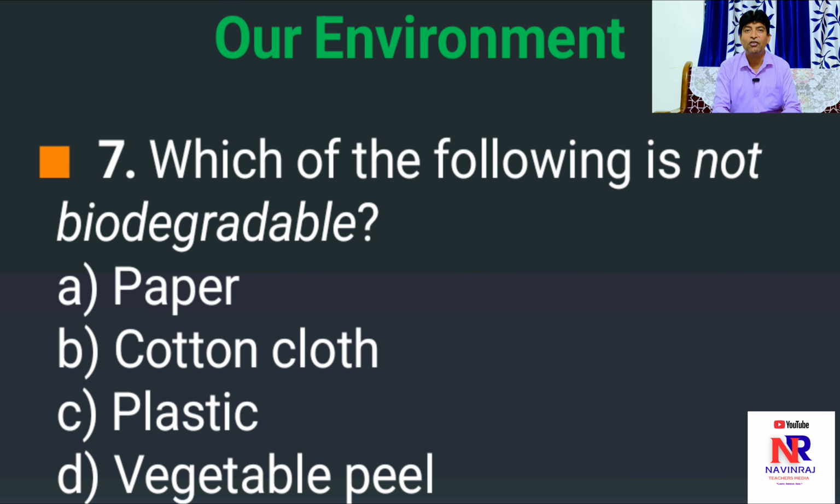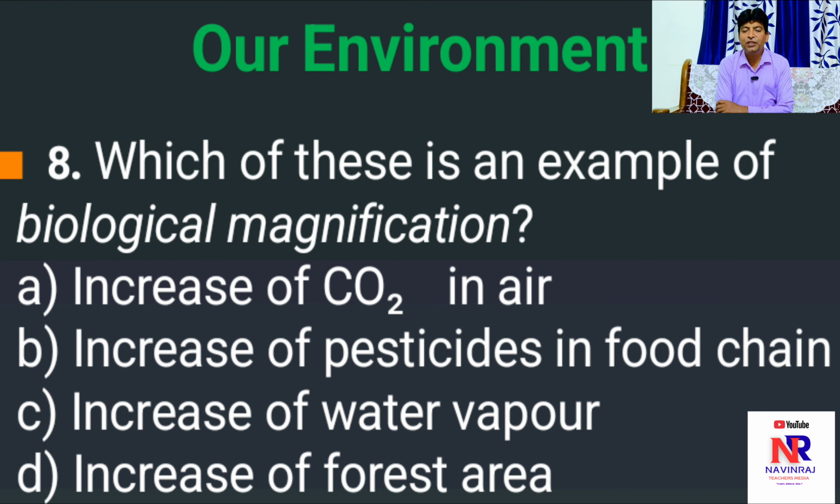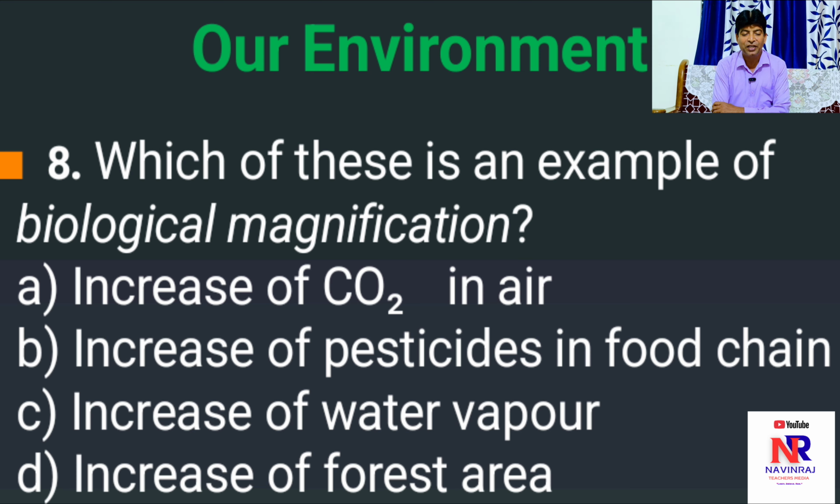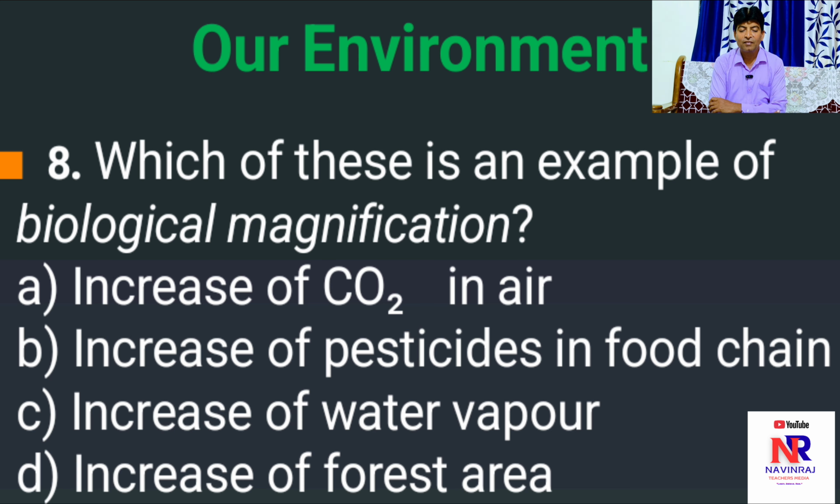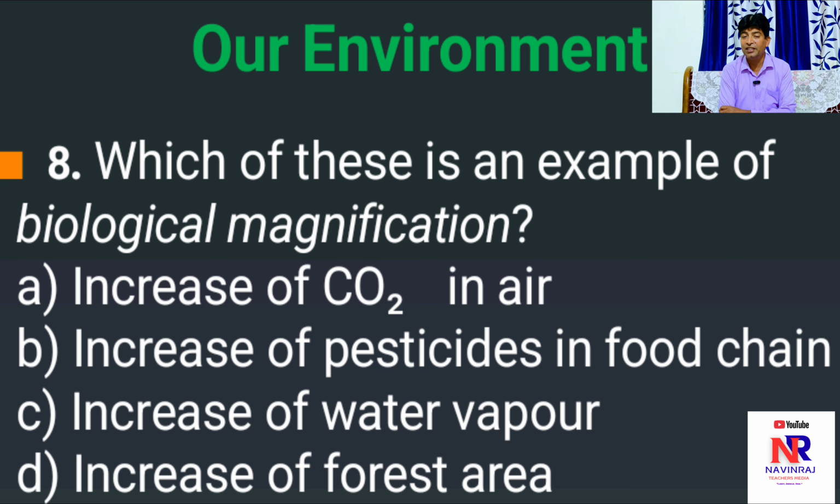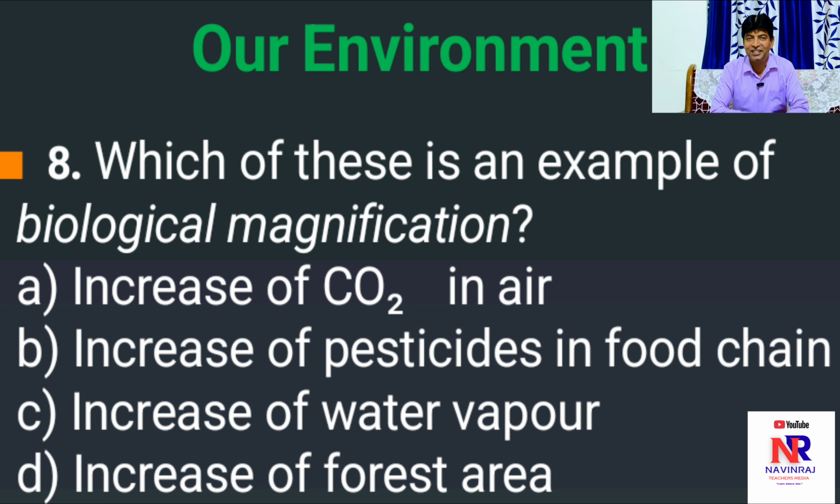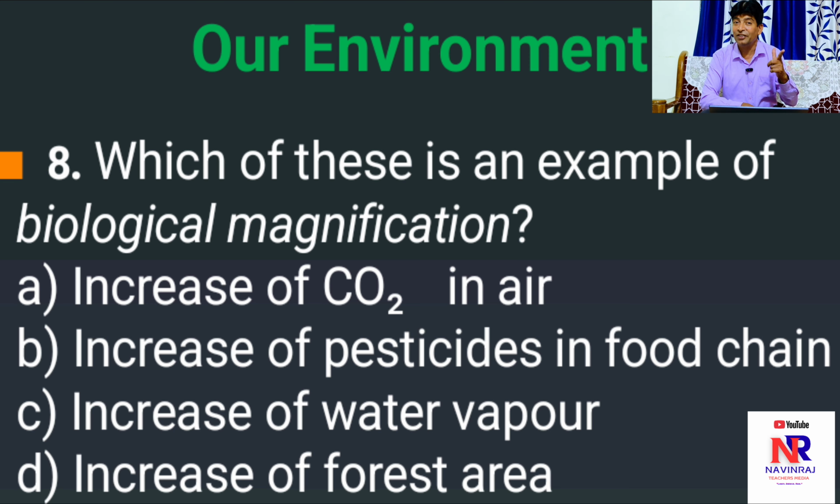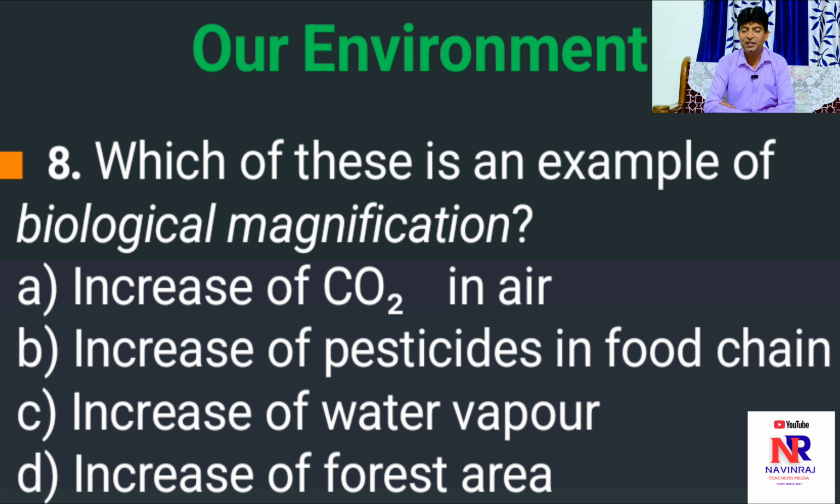Yes, let's move to the next question. Which of these is an example of biological magnification? Have a glance at the options. Any assumption, any guesses? Yes, if you know, you can take it. Right answer is option B, increase of pesticide in the food chain.